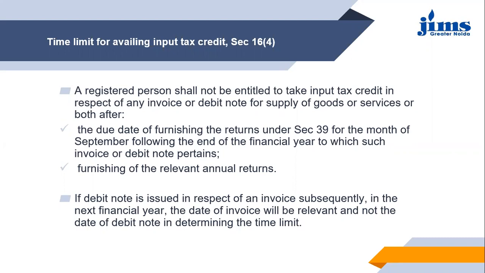So in this situation where the supply has been made in one financial year and the debit note is being issued in the next financial year, the date of debit note will be ignored and the date of invoice will be considered for determining the time limit for availing the input tax credit. I hope this point is clear.